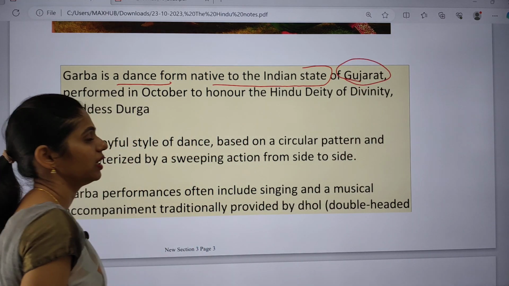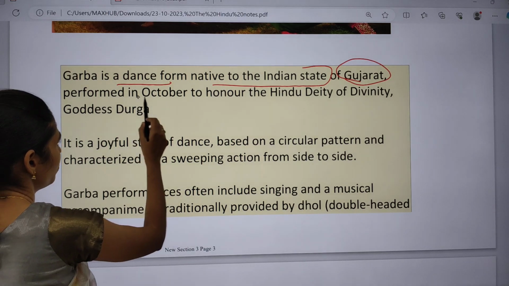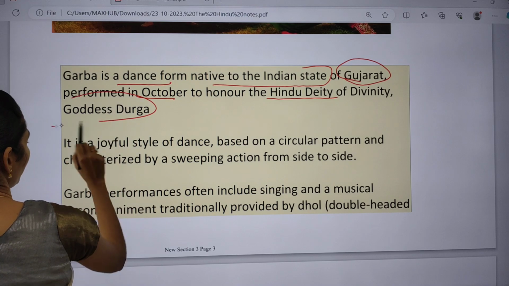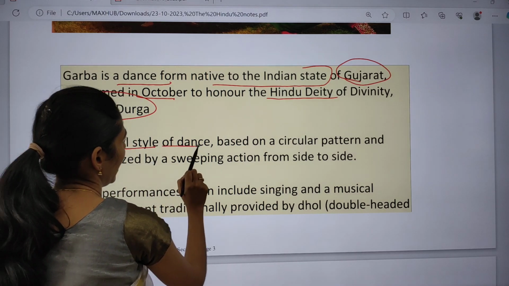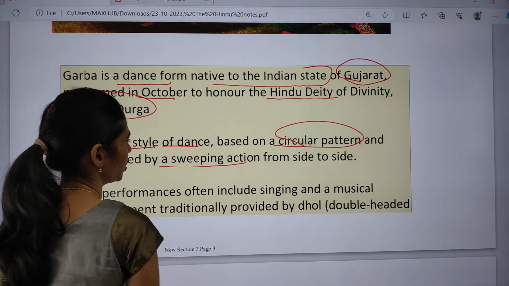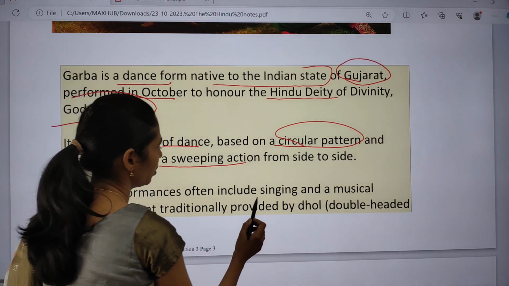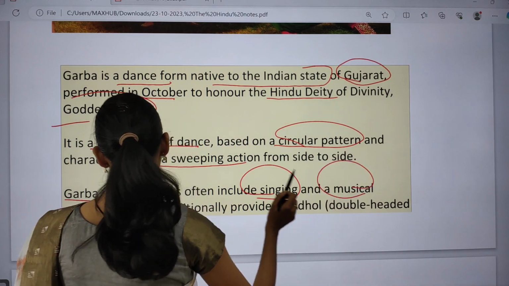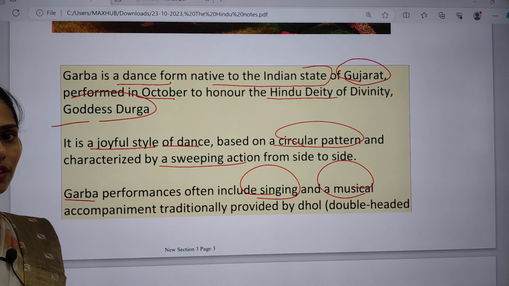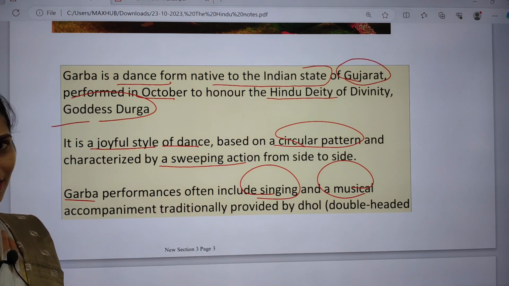If you see, Garba is a dance form which is native to the Indian state of Gujarat. It is performed in the month of October to honor the Hindu deity of divinity, that is, goddess Durga. It is a joyful style of dance based on a circular pattern and characterized by a sweeping action from side to side. Garba performance often includes singing and musical accompaniment traditionally provided by the dhol. So they will be using the dhol. One famous song here is the Dhol Baje song, which is regarding this Garba.